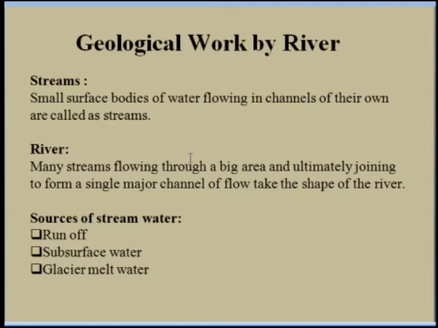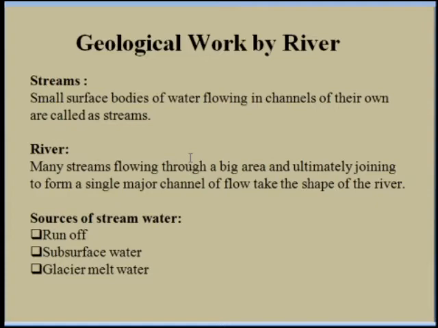What do streams mean? Small surface bodies of water flowing in channels of their own are called a stream. So water which is flowing in channels is called a stream.